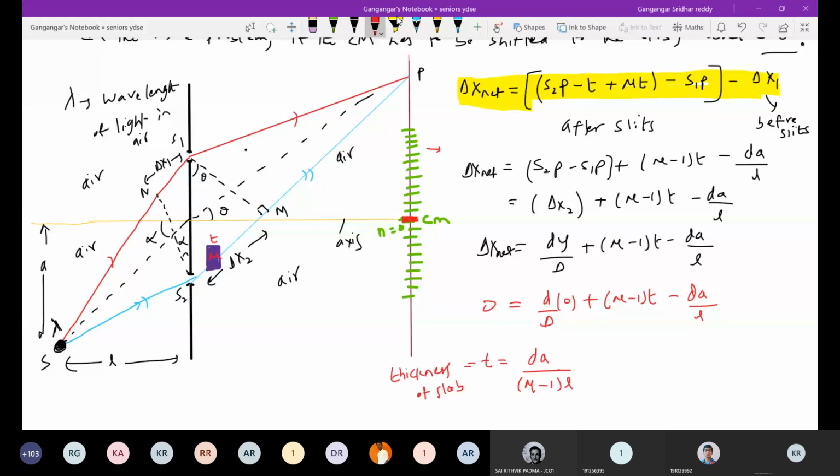To be at axis. That's why we put y as 0. If I want central maxima opposite to slit S1, what should I do? I should write y as d by 2. And what should be the value of n? n should be equal to 0. Then I should solve for this. The same problem. I'll copy this because I need this.